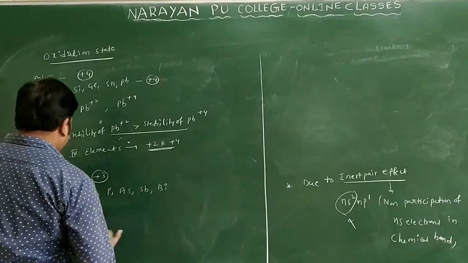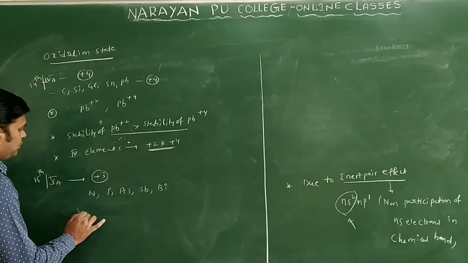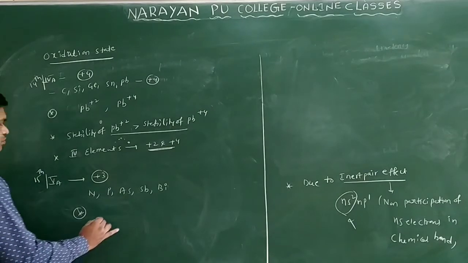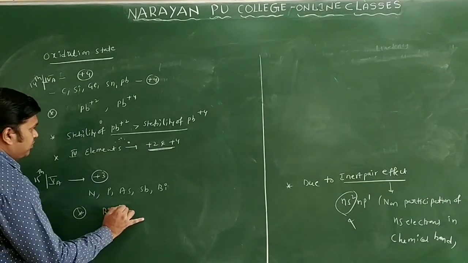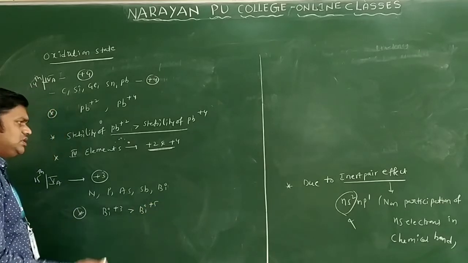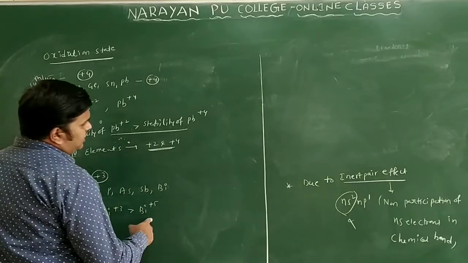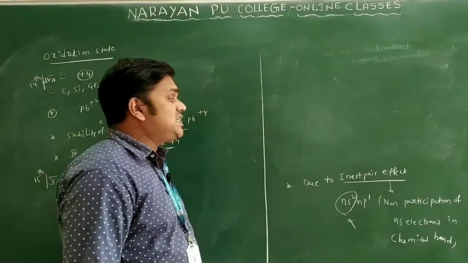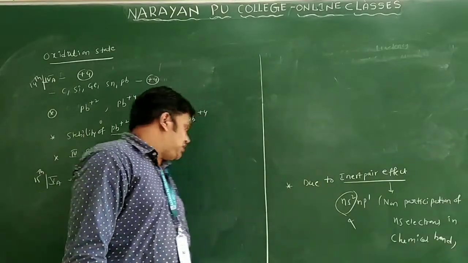But here we also have one exception, with bismuth. Bi plus 3 is greater than Bi plus 5 in stability. The main reason is the inert pair effect: the ns electrons are not participating in chemical bonding.